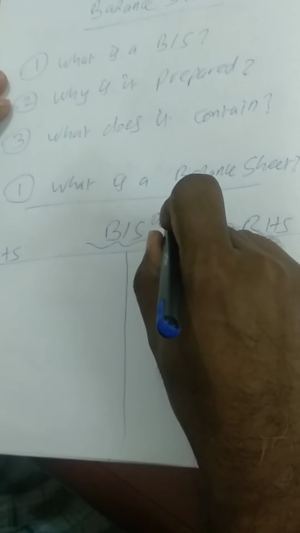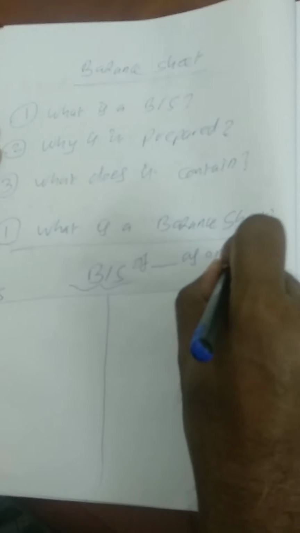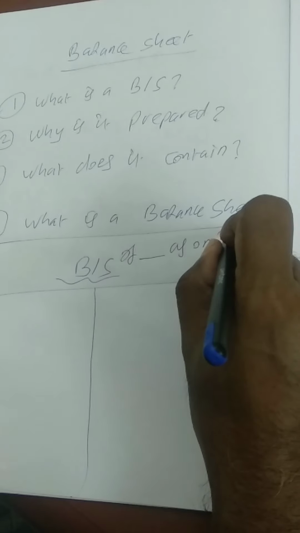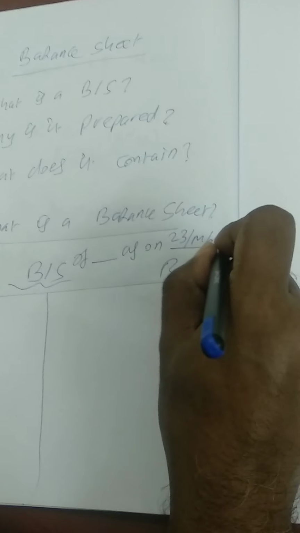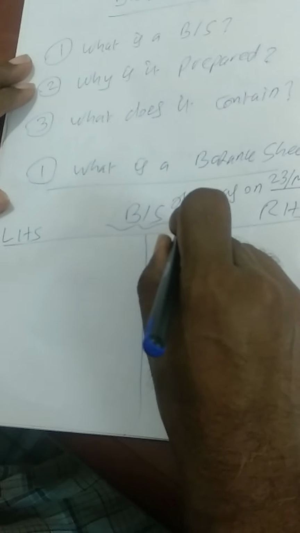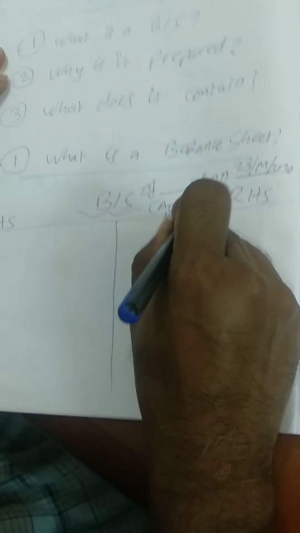Balance sheet of so and so as on a particular date, as on 23rd May 2020. It consists of items which are expressed in monetary terms, so we can write it is expressed in amount in INR, Indian National Rupees.